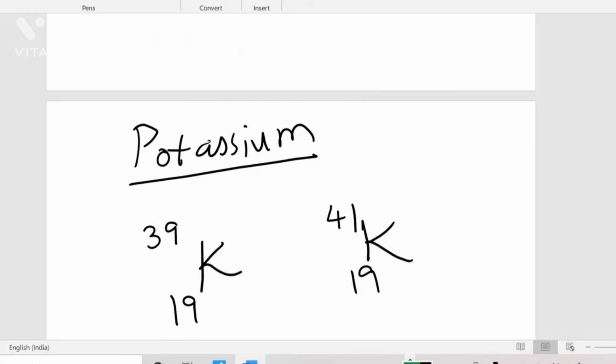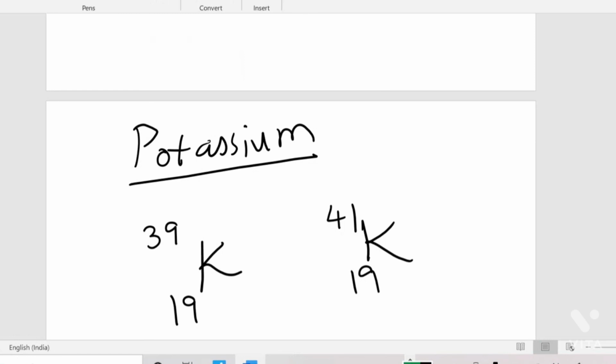Okay, so once you see the structure of potassium, the number of electrons and the number of protons is given as 19 and the mass number is different. That is 39.